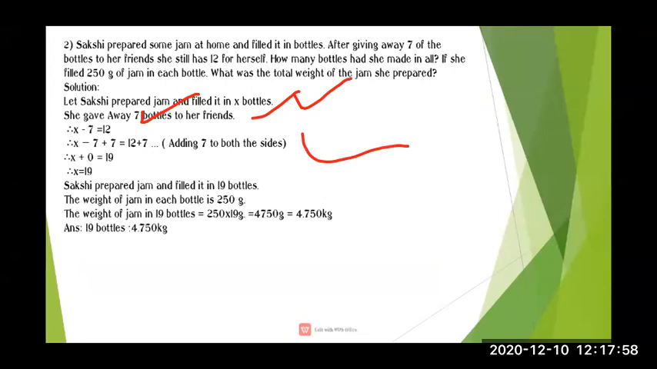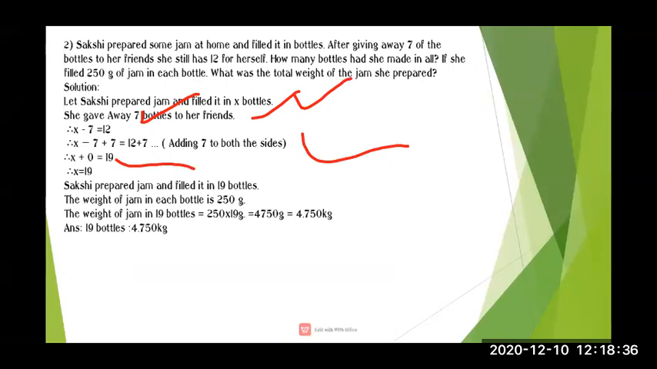In brackets we will write adding 7 on both sides. Now after adding, the same process: plus and minus will become minus. So 7 minus 7 will become 0. So x plus 0 equal to, now we will add 12 plus 7. 12 plus 7 will become 19. So the value of x, the number of bottles, how many bottles did she have? She is having 19 bottles.